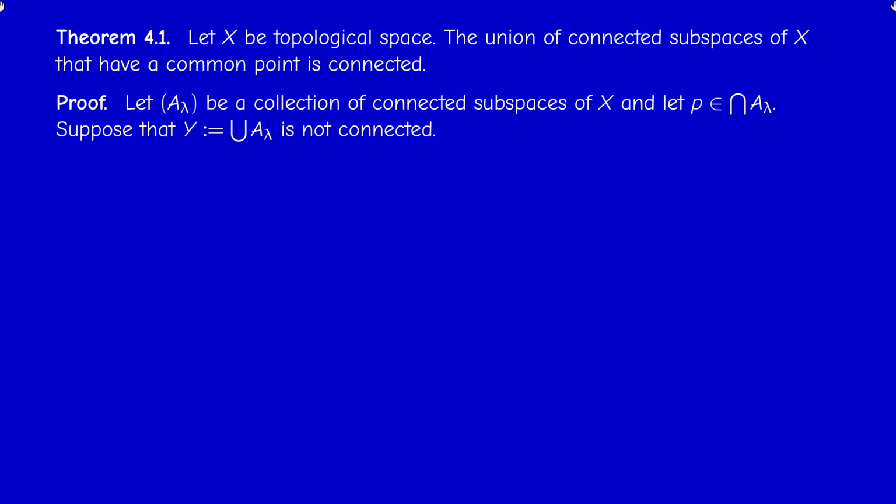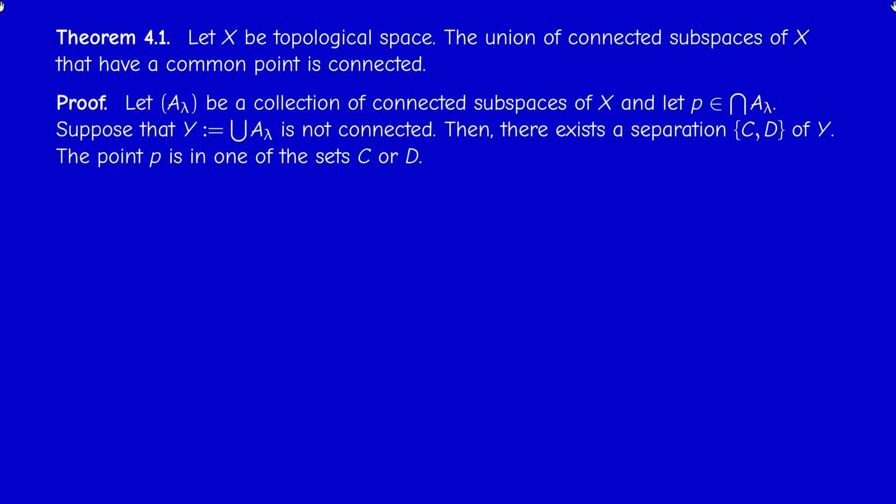Y here is the union. So suppose that Y is separated. Okay, so we have a separation C, D of Y. What does this mean? It means that Y equals the union of C and D. C union D is Y, C intersect D is empty, C and D are both clopen in Y, and they are not empty.